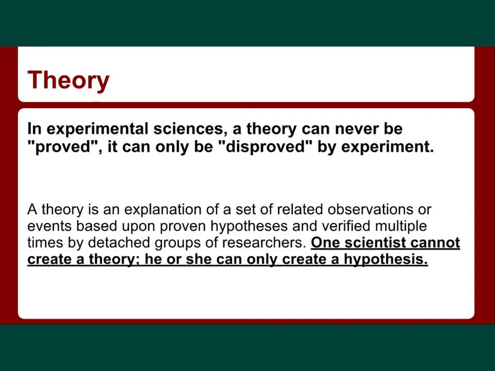A couple of other points I wanted to make about theories. In experimental sciences, a theory can never be proved. It can only be disproved by an experiment. A theory is an explanation of a set of related observations, as I've said before, or events based on proven hypothesis and then verified multiple times by detached groups of researchers. So a single scientist alone could never create a theory. He or she can only create a hypothesis, because the theory has to be based on a pool of evidence, observations, and laws that have been gleaned by a large community of people.